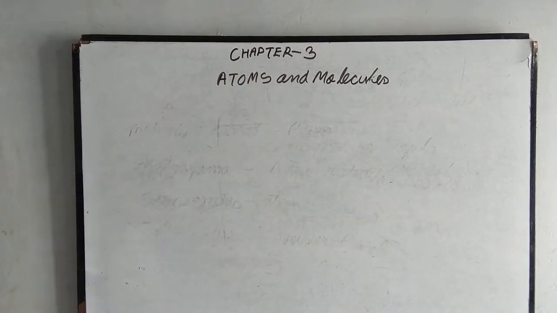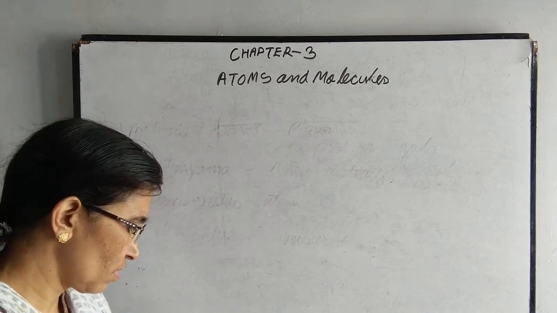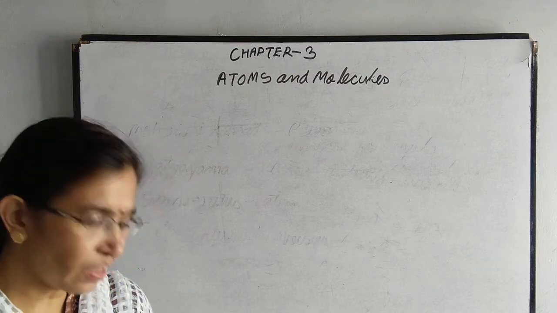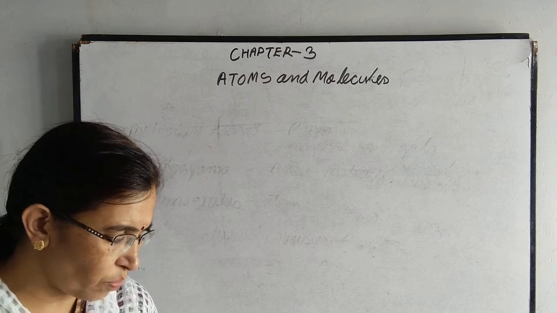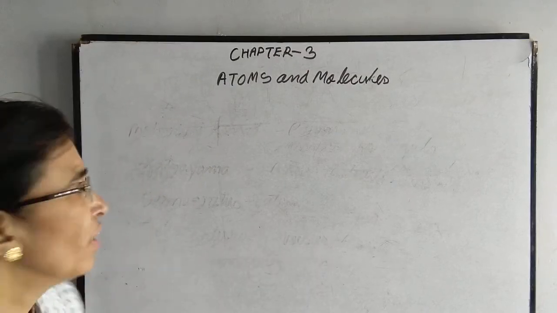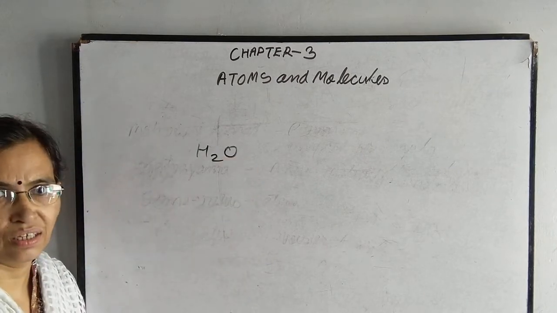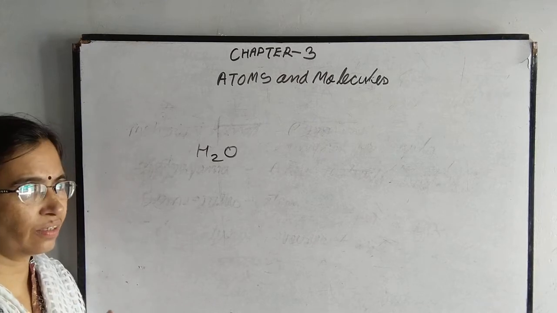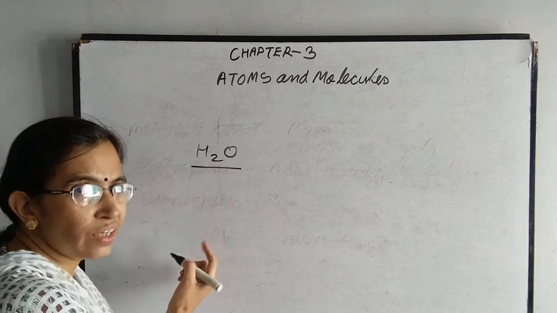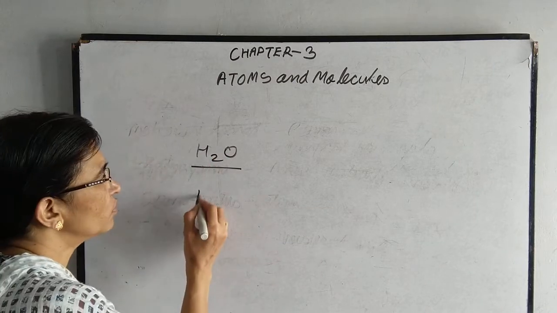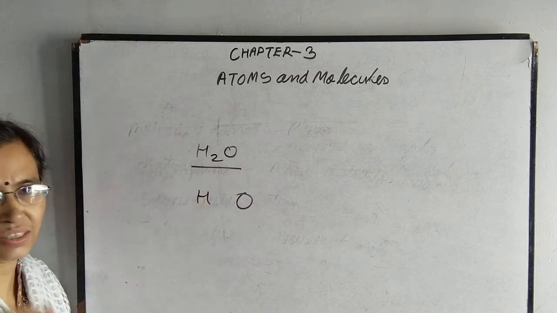Okay, first we will see the statement of the law of constant proportion. What is there? In a chemical substance, the elements are always present in a definite proportion by mass. What it said? That in a chemical substance, we have taken water as a chemical substance. The elements are always present in a definite proportion by mass. Means if we are talking about water, then water is always made up of the same elements. When we have hydrogen and oxygen, then only the water will form. This is the first thing.